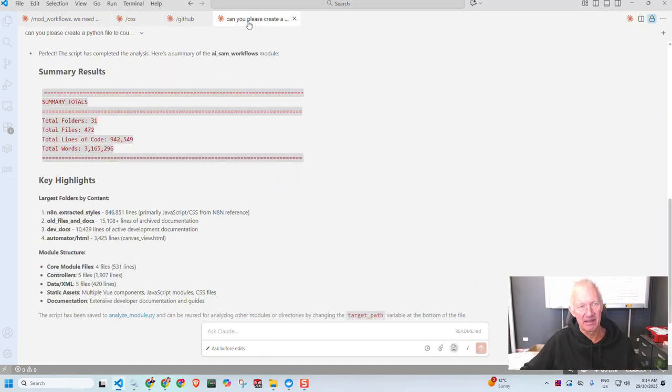Now, let's just get our head around this for the moment. Here we are. We've got, in this module, which is one of many modules, this project is probably going to be up around 1.5 million lines of code, would be my suspicion. But in this submodule, we've got, have a guess, 942,000 total lines of code, or 3 million odd words. A heck of a lot of work has gone into it. Not saying that AI hasn't duplicated, but I have 100% also tried to maintain cleanliness coming through to the stage that we're at.